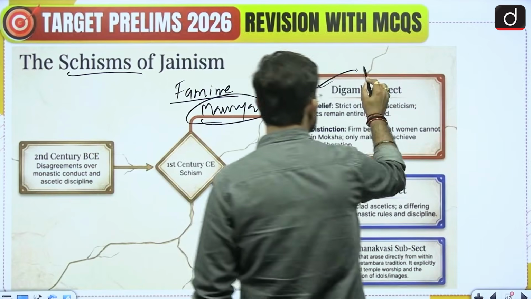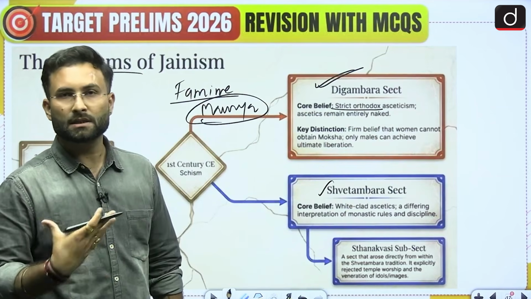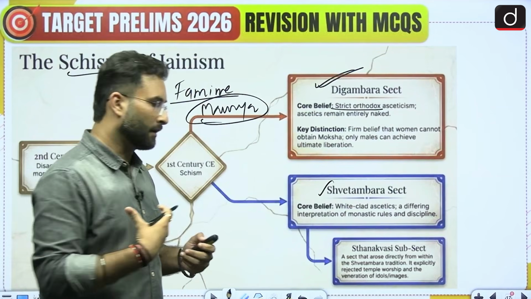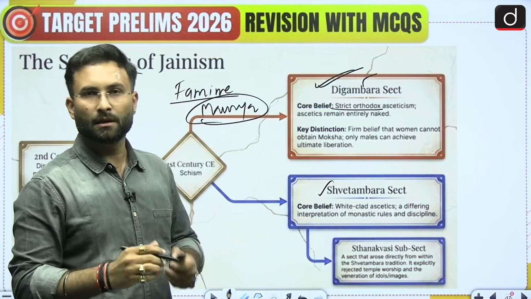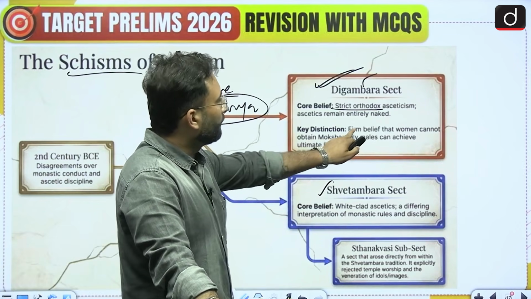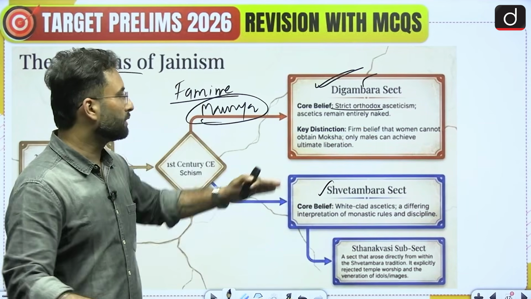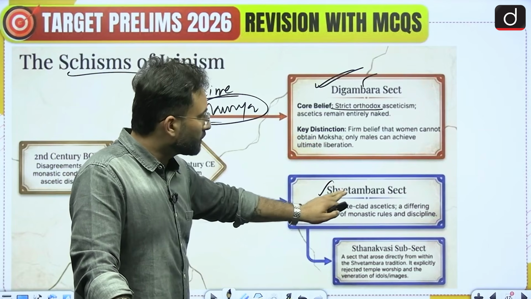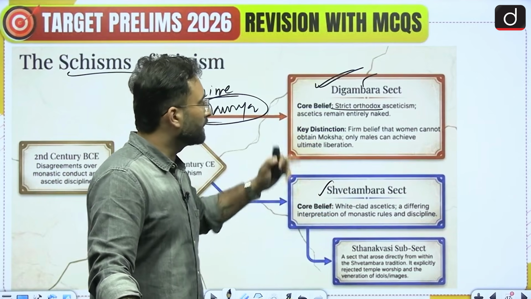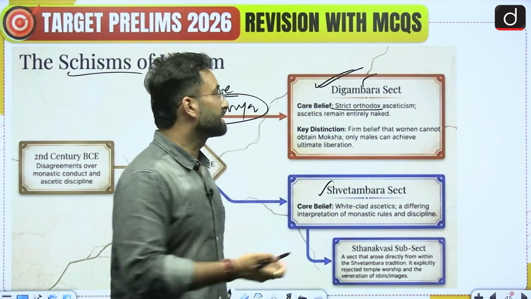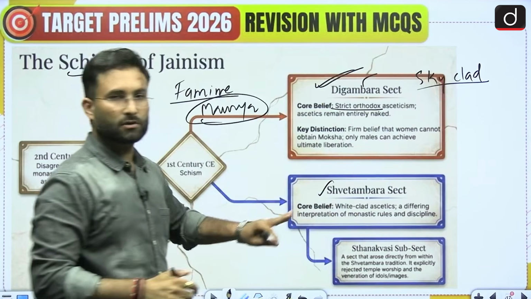Now when we talk about the Digambars, the core belief was strict orthodoxy. As I told you, they are quite disciplined, so they have taken the hard path. And the Svetambars have taken a little more liberal path. The Digambars firmly believed that a woman cannot obtain moksha, because they were the hardliners. Then coming to the Svetambars, they used to be white clad. The Digambars mostly go sky clad, or mostly they did not use any cloth on their body. So that was the difference between the two.